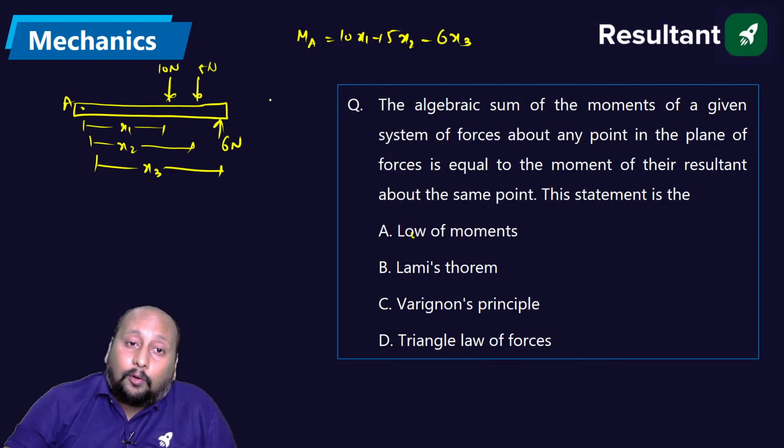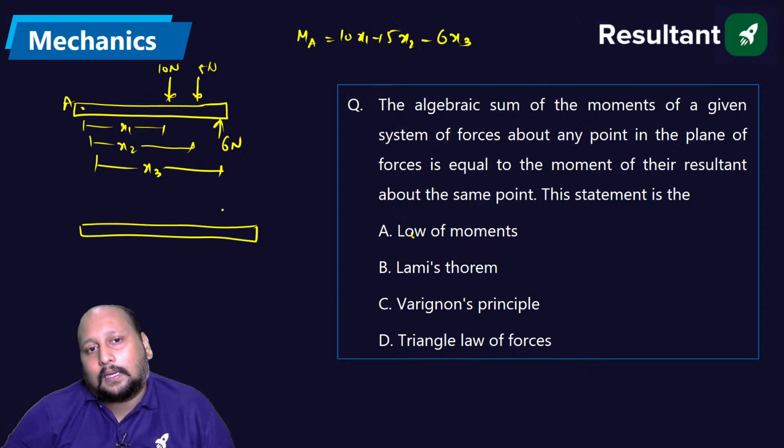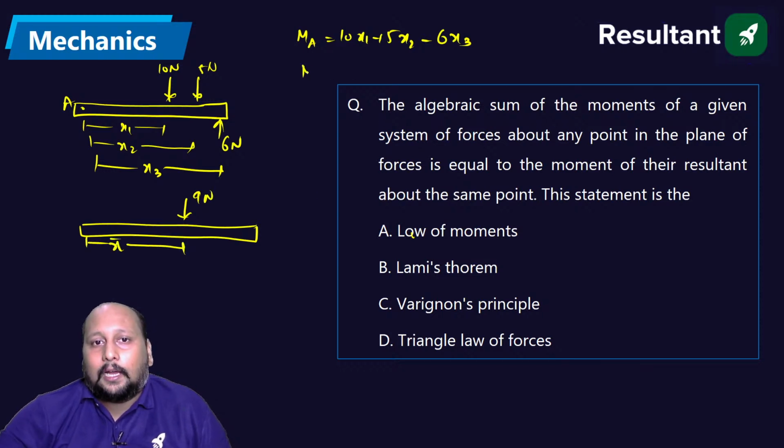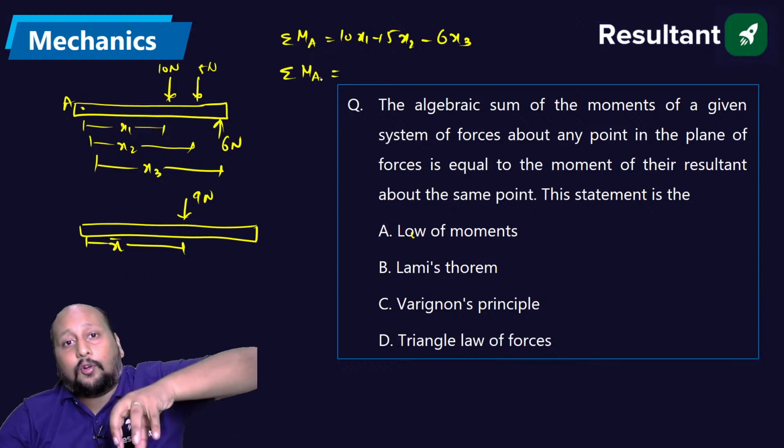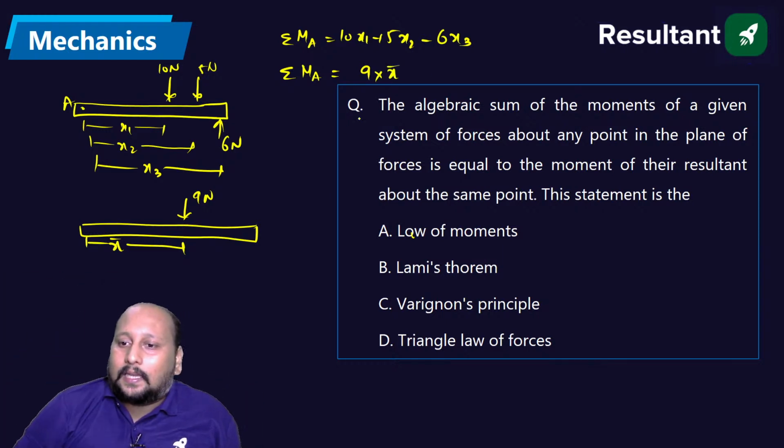And if I take the resultant of these three forces, what will it be? 10 plus 5 minus 6, that is 9 Newton in the downward direction, let's say at x bar. So the moment about point A is also equal to the net force, 9 Newton, into x bar. So this will also give the same thing.